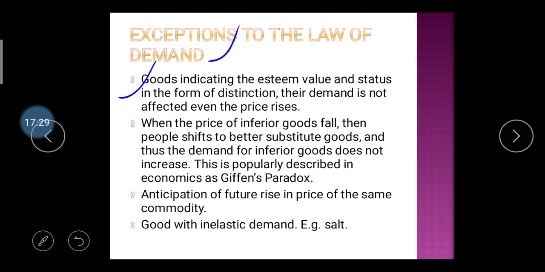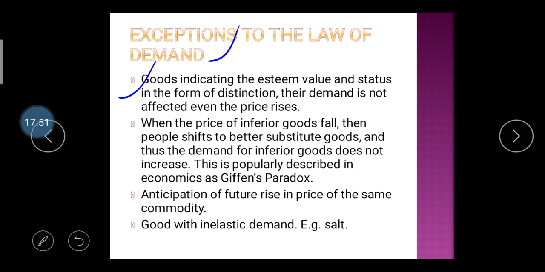Second one: when the price of inferior goods falls, people shift to better substitute goods, and thus the demand for the inferior goods does not increase. This is popularly described in economics as the Giffen paradox. Meaning Giffen goods are inferior goods for which people can use a better substitute.